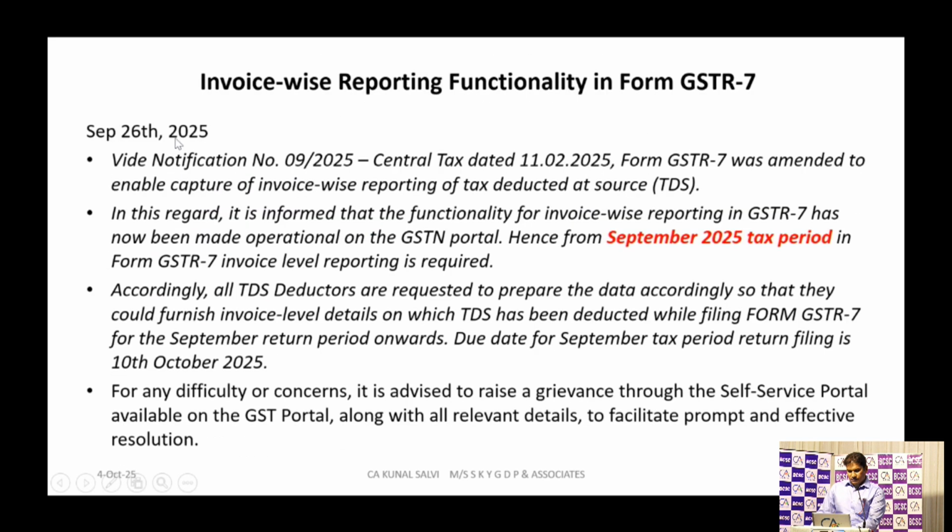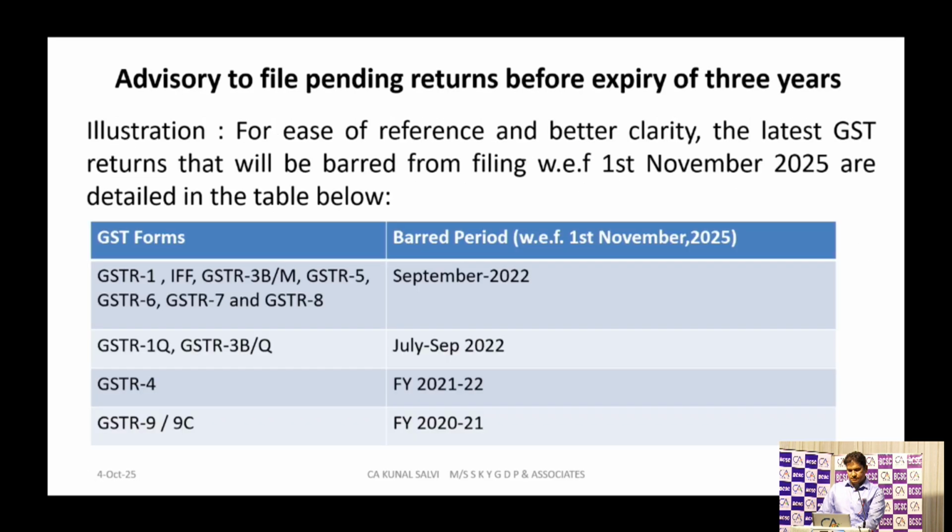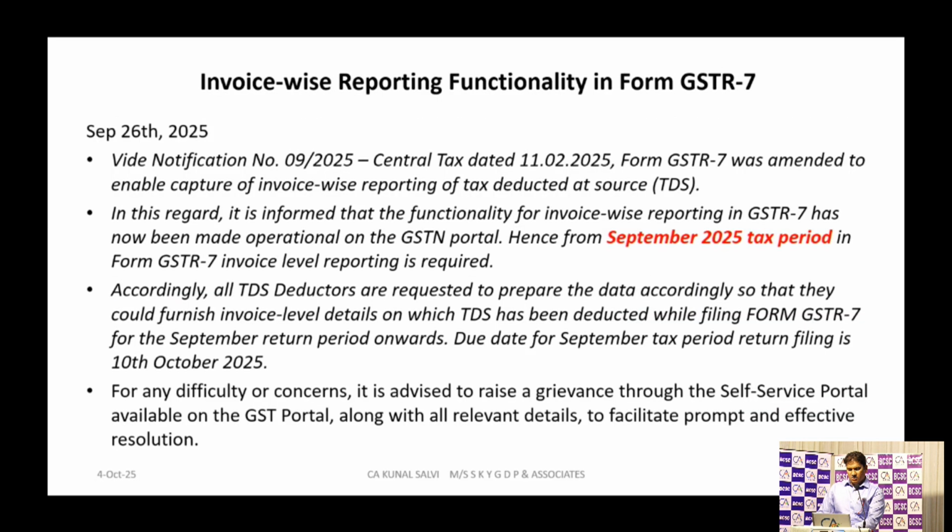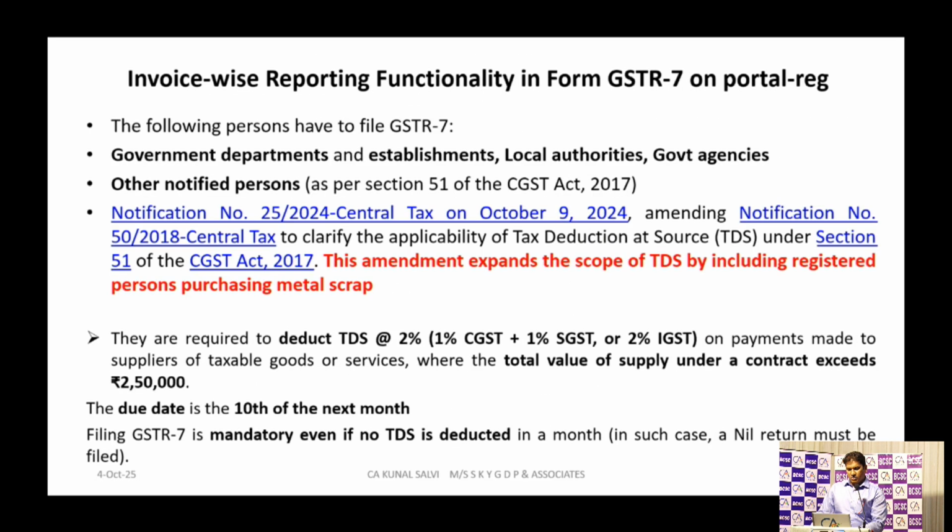It is applicable to government departments, establishments, government agencies, local authorities, and to the specified persons which the government has notified. Currently, the government has notified only the person who is purchasing metal scrap as required to deduct TDS under section 51.